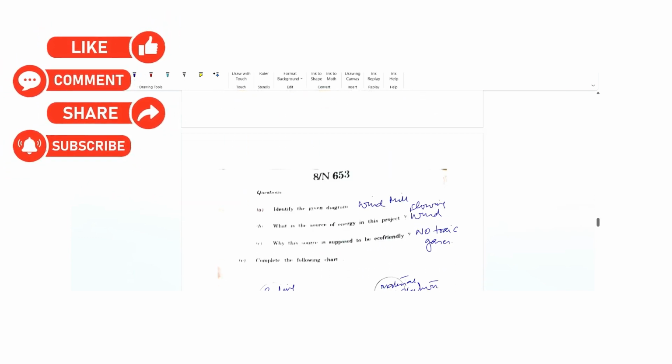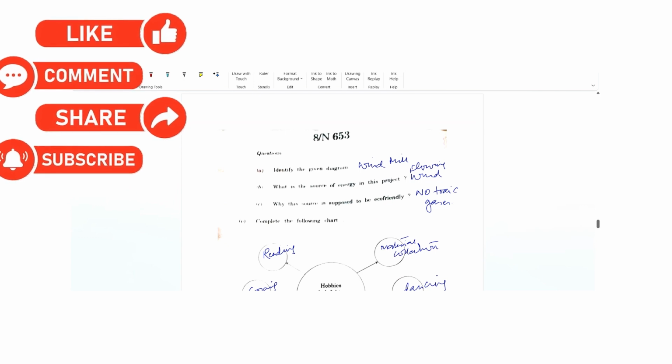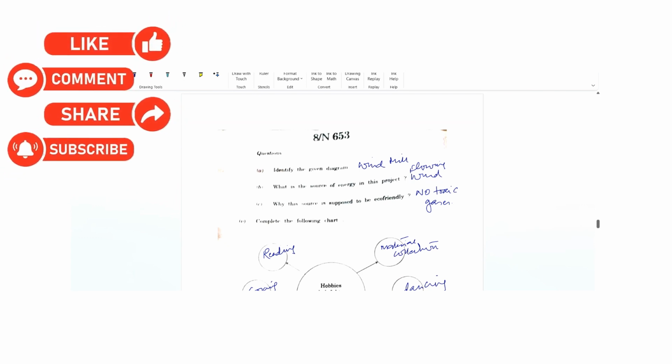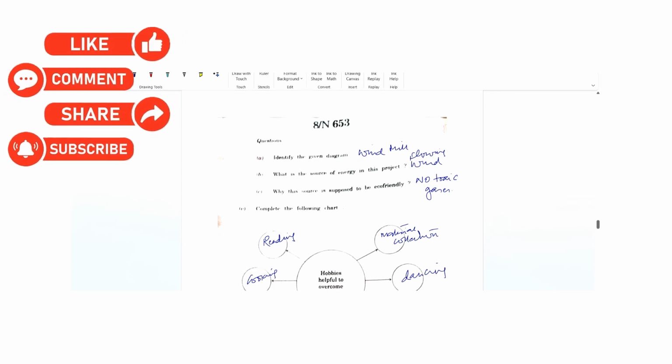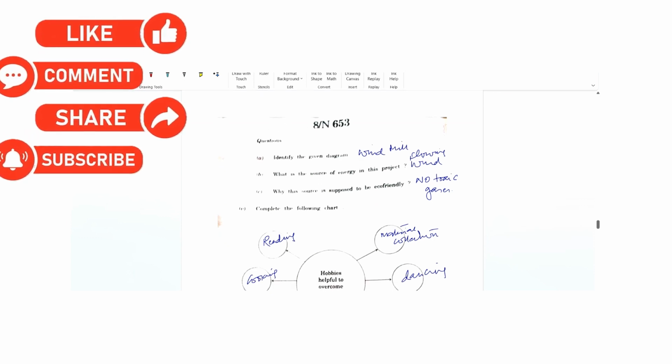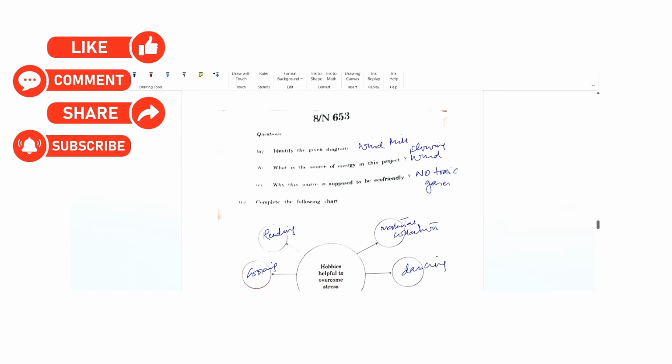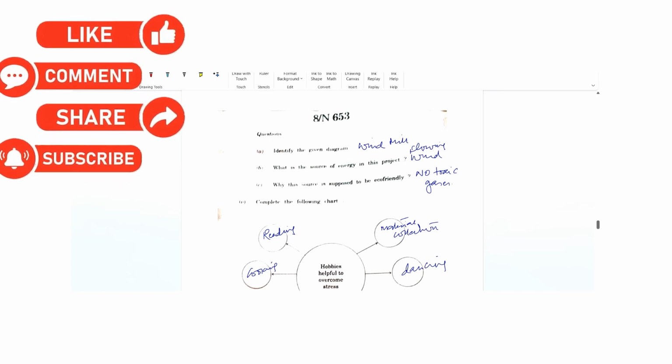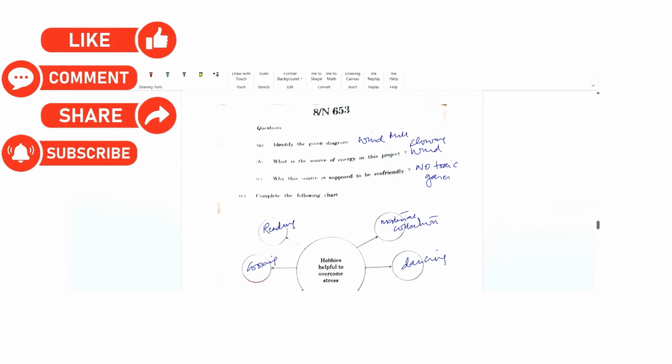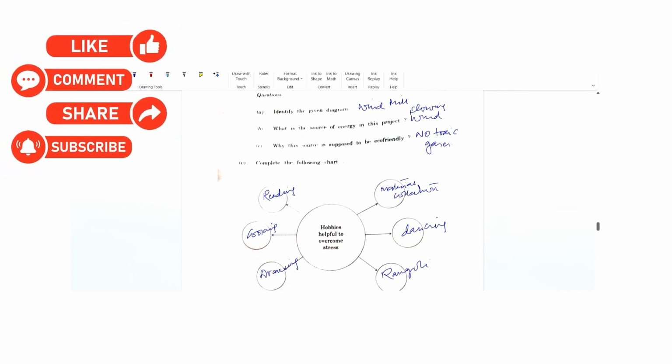Now, the fourth one is again a picture based. This picture definitely is of windmill which rotates. Its blades rotate when the flowing wind strikes it, and that runs the turbine and the electricity is produced. So it is the wind energy that is converted into electrical energy, and it is eco-friendly because there is no burning, and as a result, no toxic gases are released. So that's why it is eco-friendly.